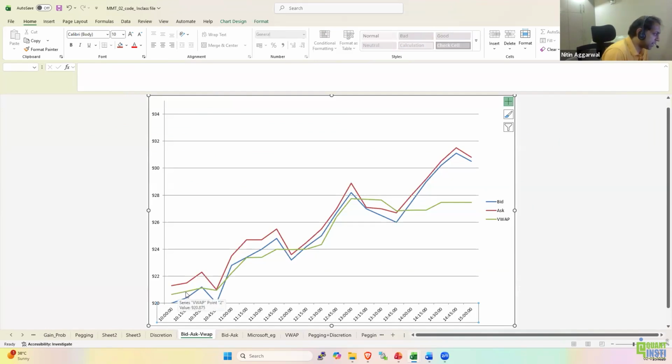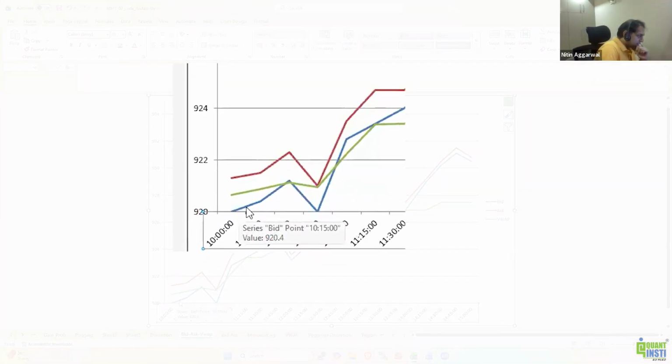If this green line or if the VWAP price is say between the ask and the bid, what we can do is we can place our orders, we can peg our orders at level 1 and we can have a discretion range within the bid and the VWAP, so that whenever there is an ask between this green and the blue line, we can immediately fire a buy order and get an execution between the green and the blue line.